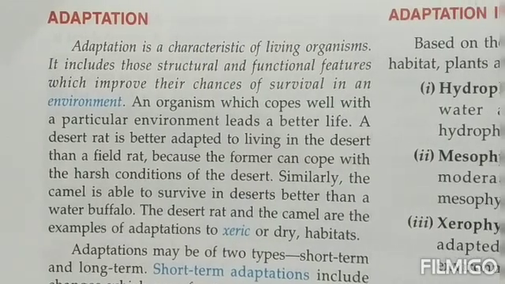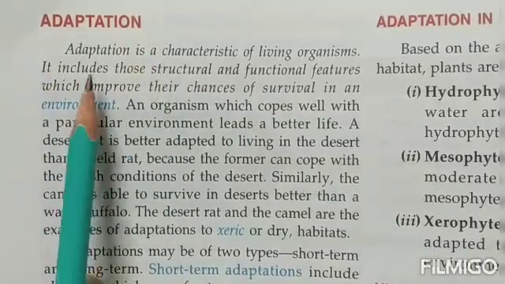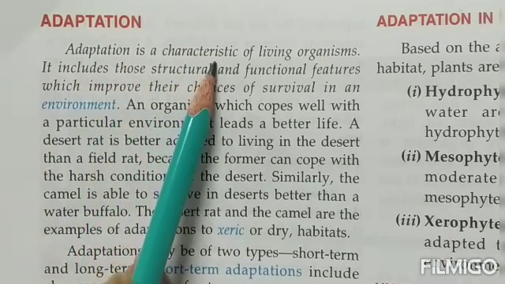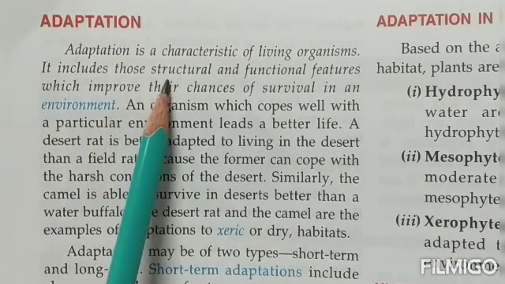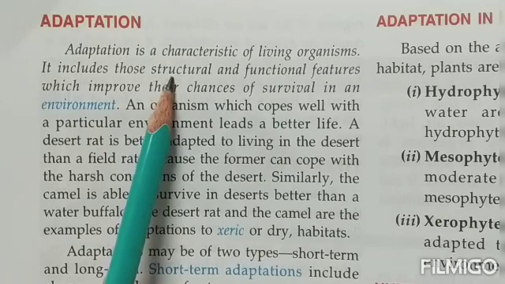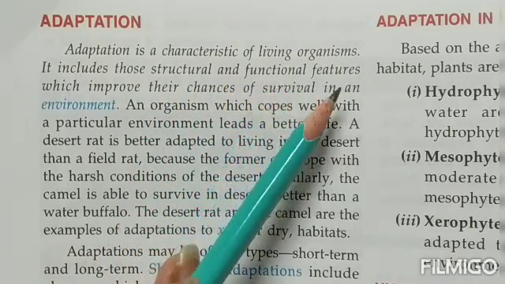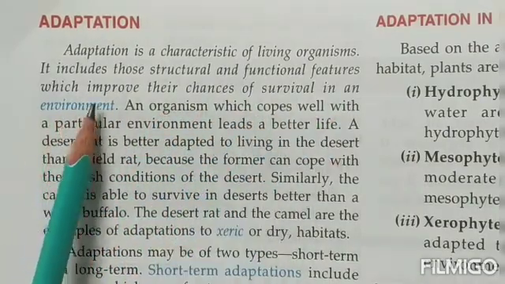So let's begin today's video, children, with adaptation. Now, what exactly is adaptation, children? Adaptation is such a characteristic of living organisms which includes such structural and functional features. Structural means in the structure of the body, and functional means how they start functioning accordingly, that improve their chances of survival in a particular environment.